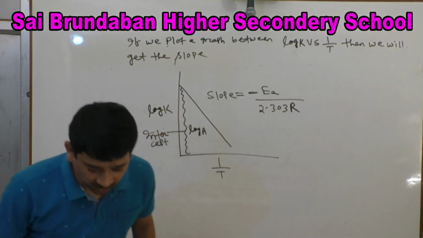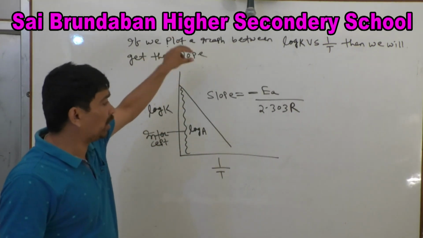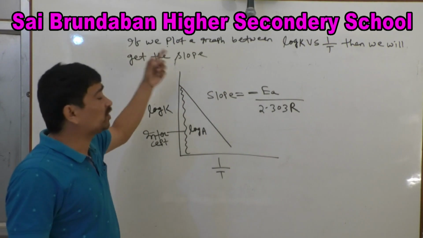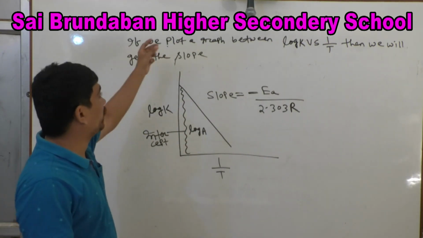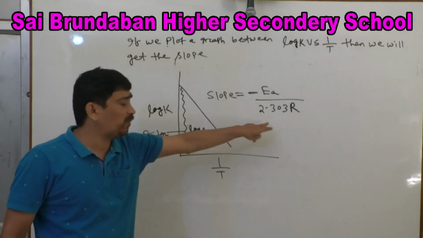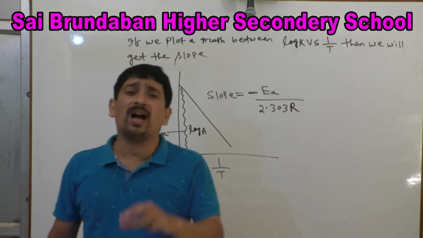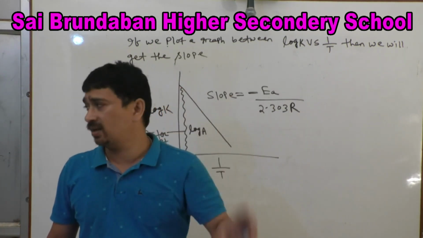So these two things: if we plot ln k versus 1/T, the slope equals −Ea/R; if we plot log k versus 1/T, we get the slope −Ea/(2.303 R). From this we can say that from the slope formula we can calculate the activation energy.